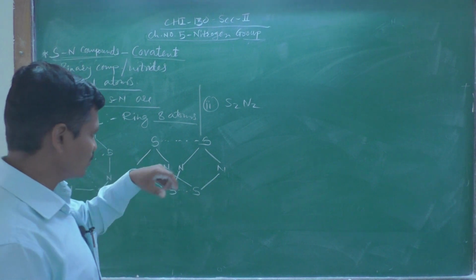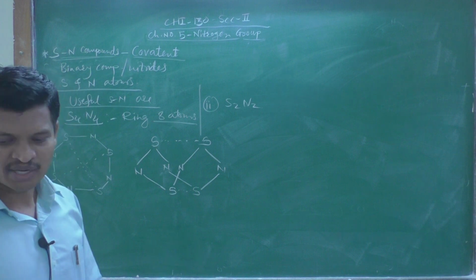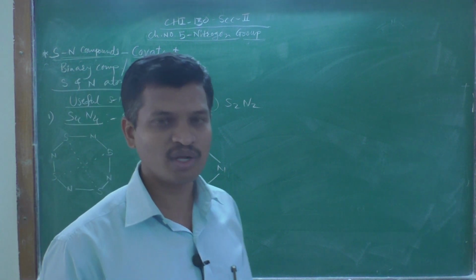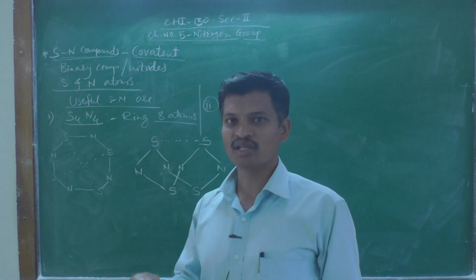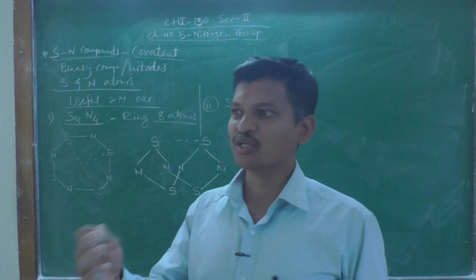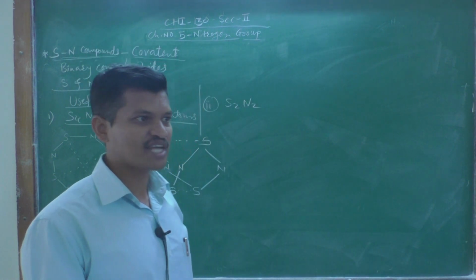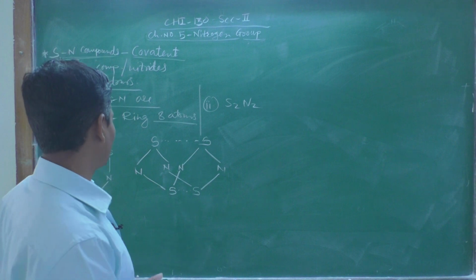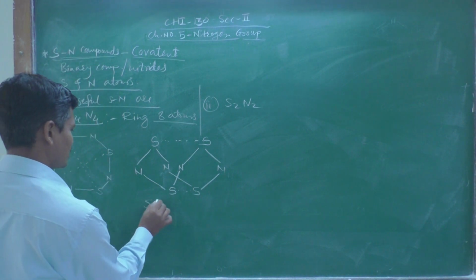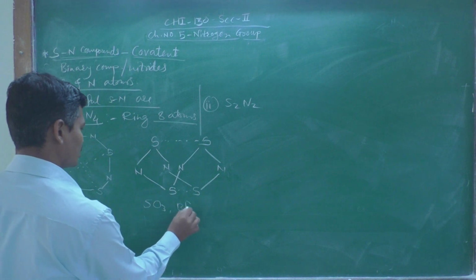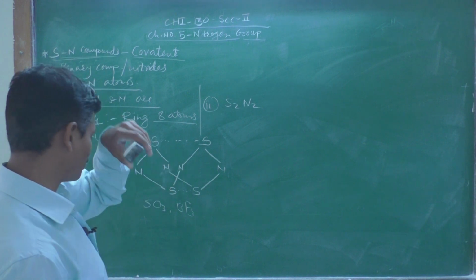Okay. So these act as a Lewis base because the nitrogen atoms have a lone pair of electrons. That nitrogen electron lone pair can be used to form a coordinate bond to Lewis acids, that is, electron deficient species. And Lewis acids such as SO3 or BF3 can form complexes with these S4N4 units.